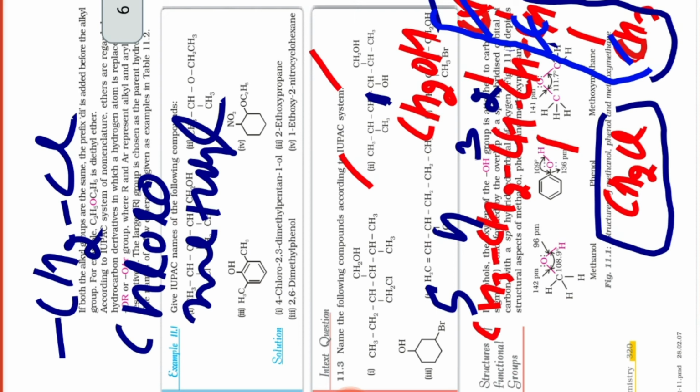So what do you call it? Okay, you may call it isopropyl, since it is attached at 2. What do you call it? Look here, what can you call this? CH3 is there, then CH3 is there. You may call it isopropyl. Why isopropyl? Because to the carbon, two same alkyl groups are attached.